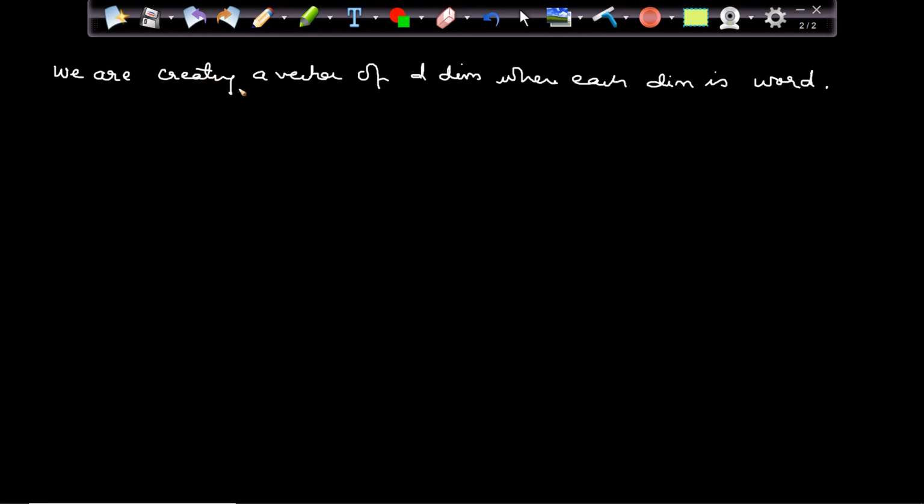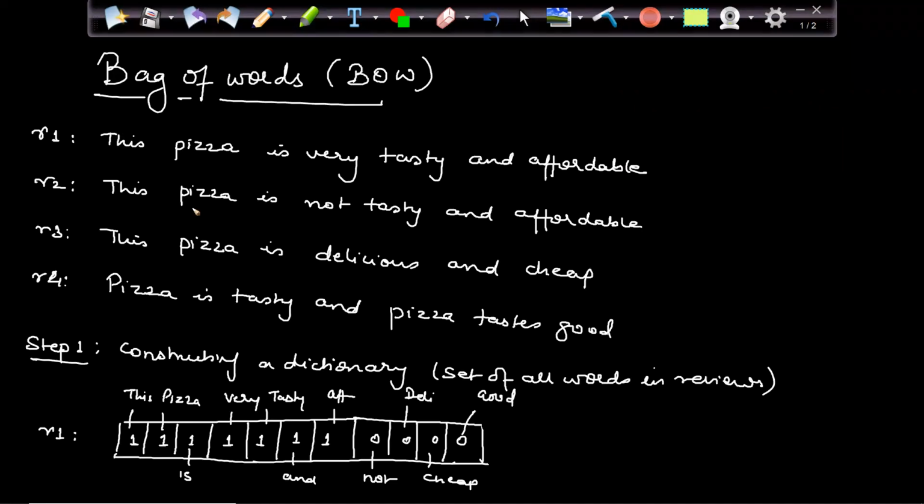And you also have to understand that, as of now, I'm taking 4 reviews and there are not very many words. It's just a few words. When we deal with the real-time problem statement, I will have a lot of words, right? I have millions and thousands of reviews. So a very big, larger dictionary is going to be generated.